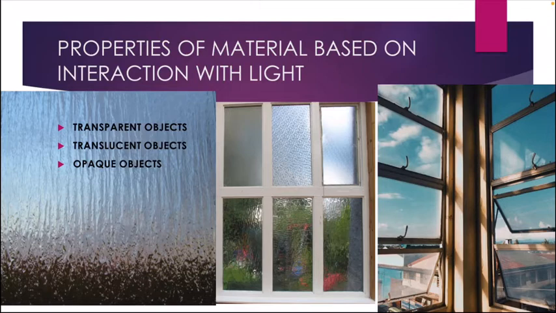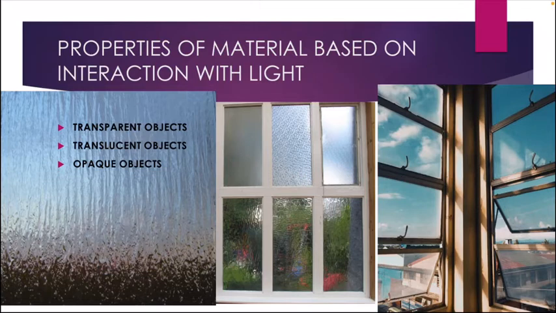When we see through an object, it means that we can see another person standing beside the object. The light is allowed to pass through them completely. For example, glass, colorless cellophane paper, and some types of plastic. This is called a transparent object. Exactly the person next to the object can be seen. Examples are glass, colorless cellophane paper, and some specific types of plastics.